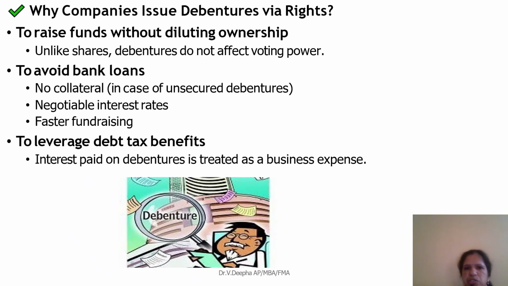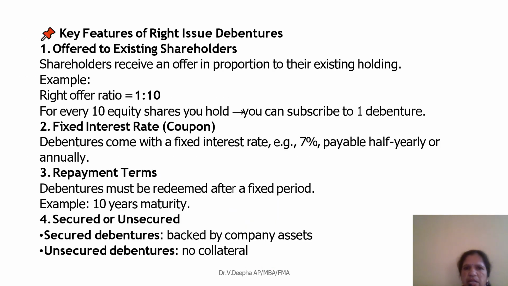So why does a company issue debentures by rights? To raise funds without diluting ownership, to avoid bank loans, and to leverage debt tax benefits. Under the key factors of rights issue of debentures: offered to existing shareholders, fixed rate of interest, repayment terms, secured or unsecured.